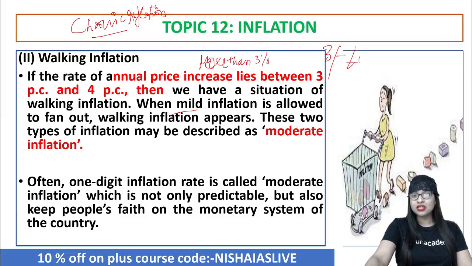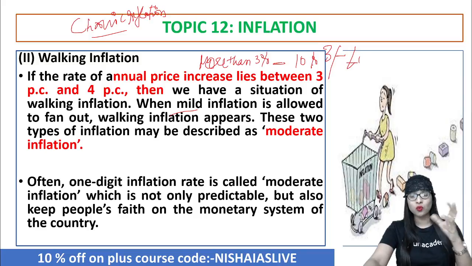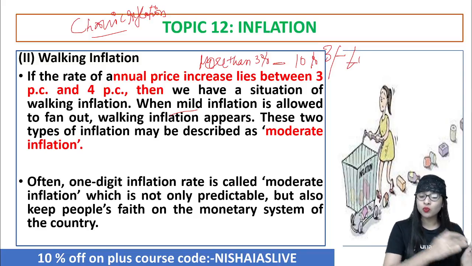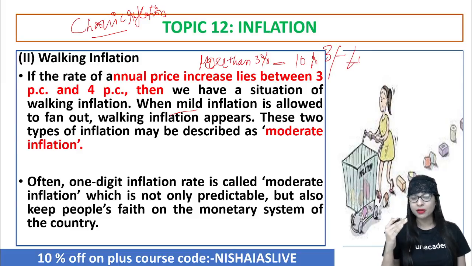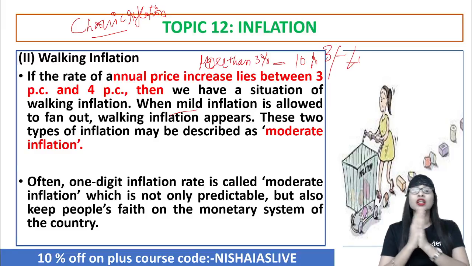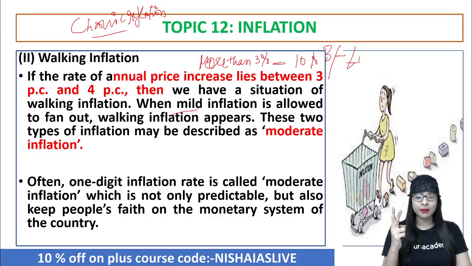More than 3% and up to 10% per annum. Okay, then it is called as what? Walking inflation. And now, as per some economists, walking inflation must be taken care of very seriously, because you would have seen a single-digit inflation in the creeping and in the walking perspective, because it is between 3 to 10, which means till 9.5 it can go, but not after that to 10, because double digit is coming up there.